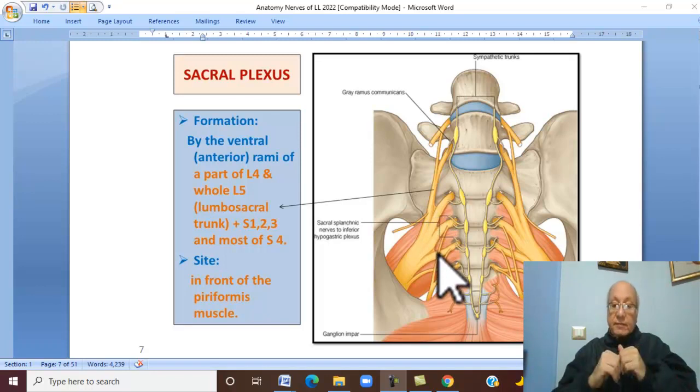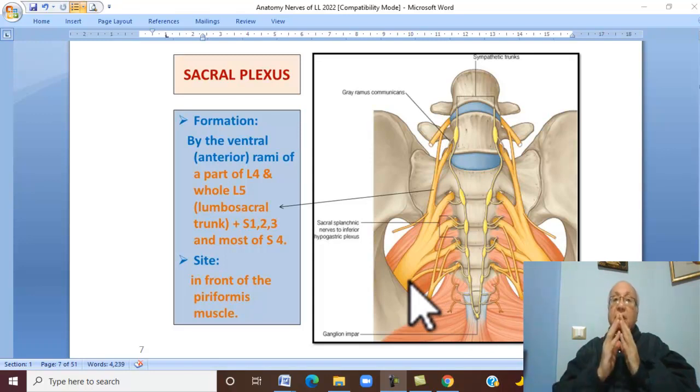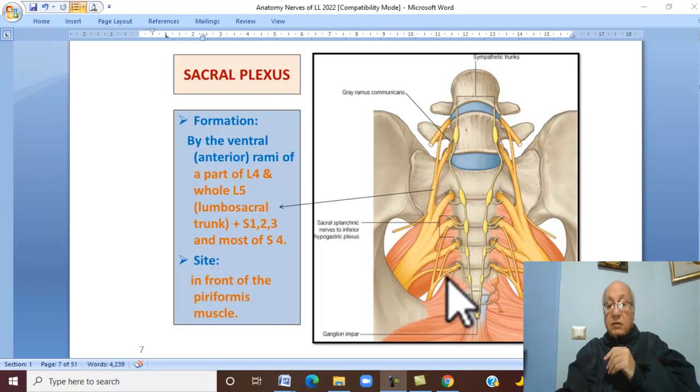In addition to S4, S4, like L4, divides into an upper part that joins the sacral plexus, while its lower part joins the coccygeal plexus.